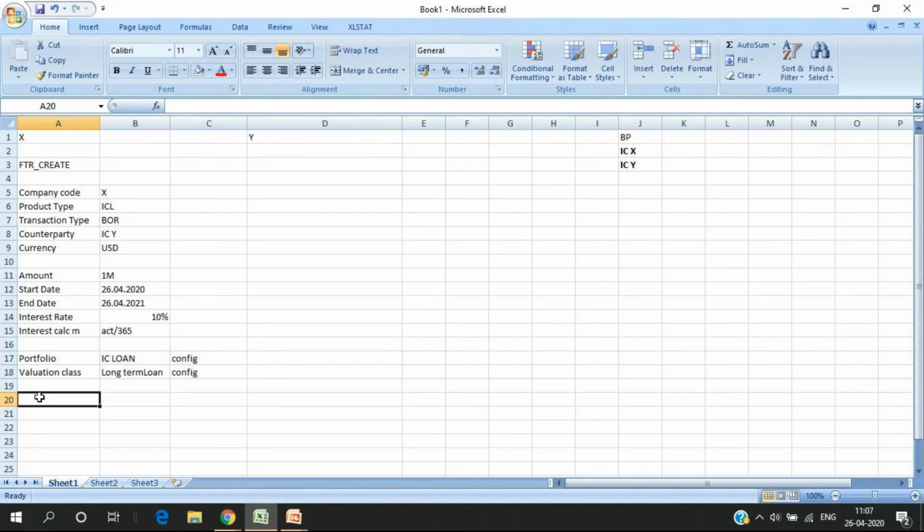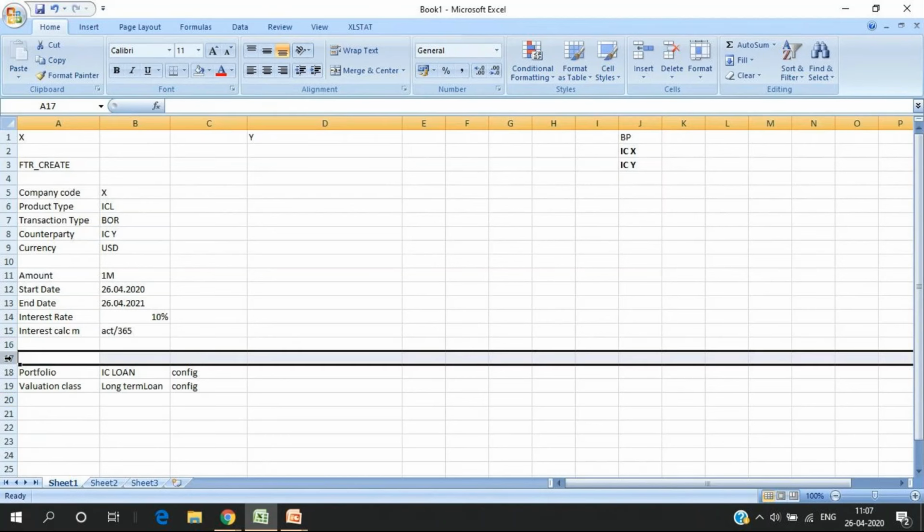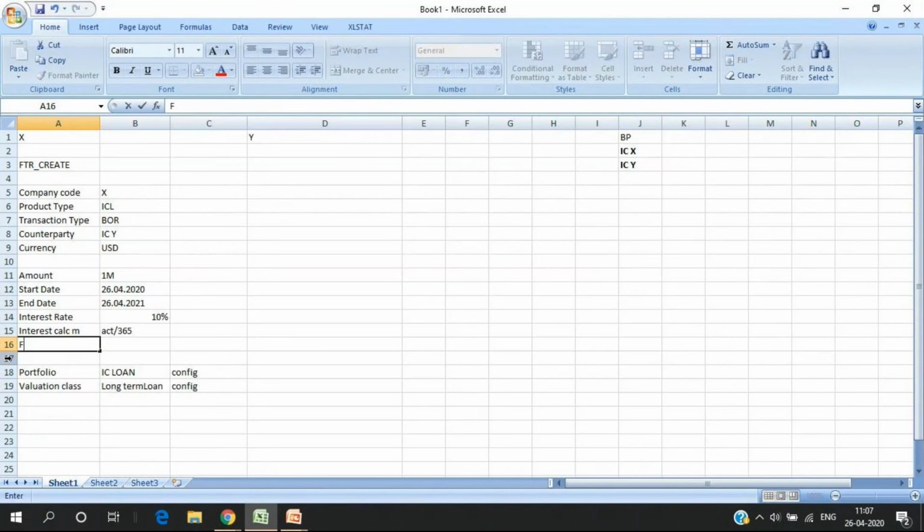We need frequency. Frequency means when does the interest apply? Do I want to pay interest monthly, quarterly, or variable, where I can define the dates when I want interest, or at the end of the term. I say at end of the term. So when the loan matures, I am okay to get the interest. Right? These are some of the important things we give.